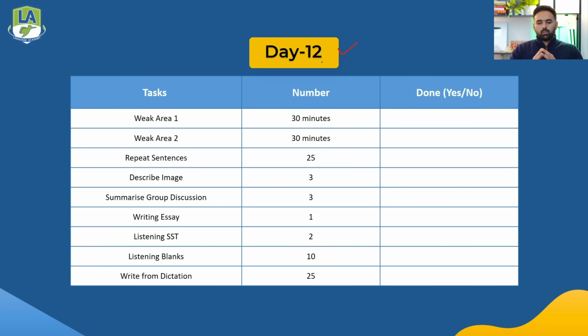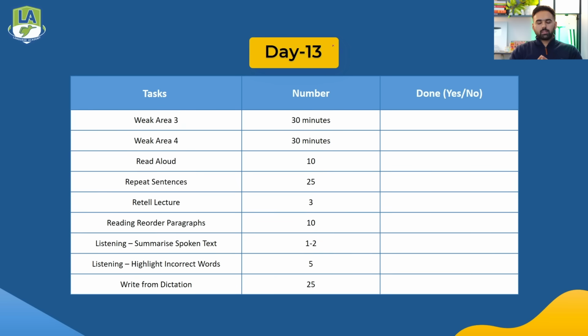Now day 12, you'll be spending 30 minutes on weak area 1 and 2. Then you'll practice repeat sentence, describe image, and summarize group discussion. Around 25 repeat sentence, 3 describe image, and 3 summarize group discussion, 1 writing essay, because it is extremely important for writing now, and 2 summarize spoken text, 10 listening fill in the blanks, and 25 write from dictation. This will be day 12, and we'll move on to day 13 now.